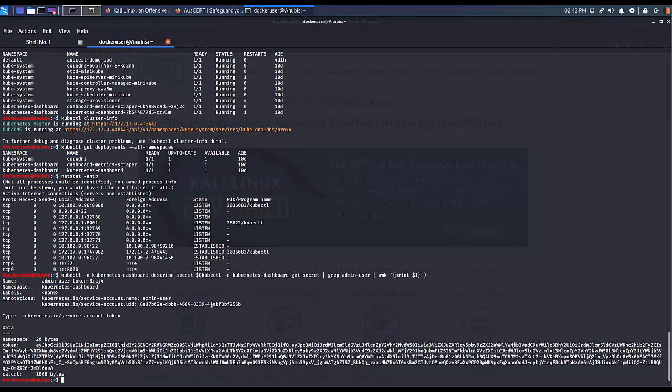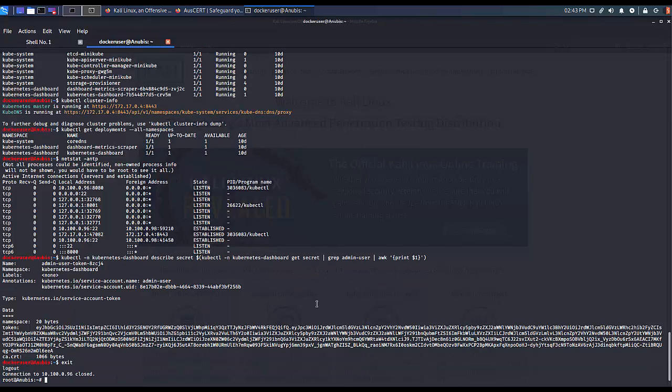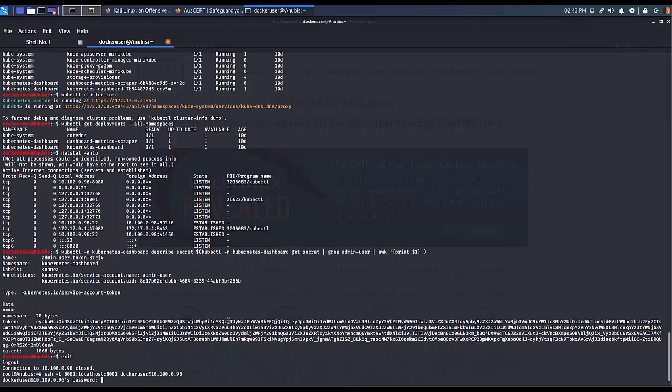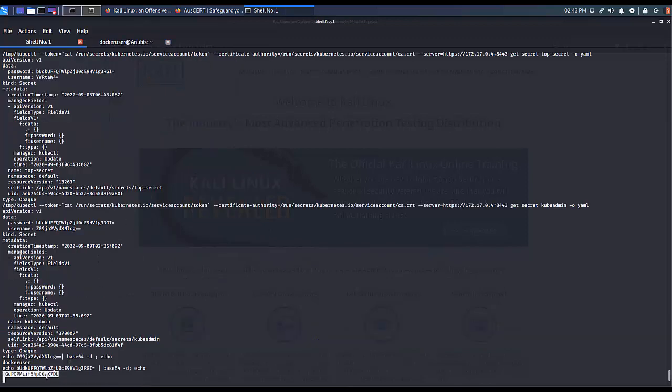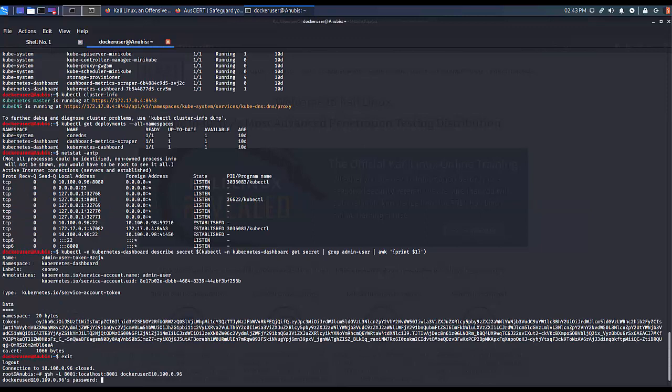So the Kubernetes dashboard is running on the localhost, which is not remotely accessible to the attacker. What the attacker can do is set up an SSH tunnel using the same credentials that they discovered, the SSH credentials. The attacker will forward the traffic from their machine to the localhost of the remote machine. We again use the same credentials here to set up the tunnel.